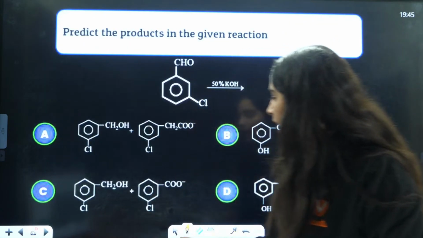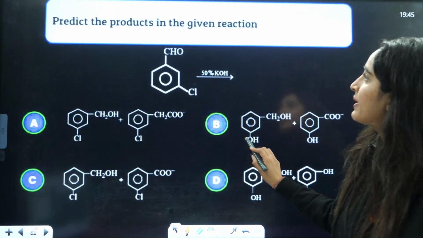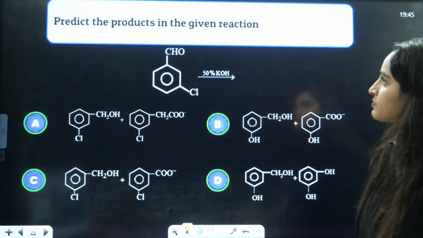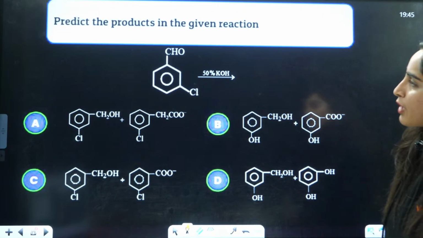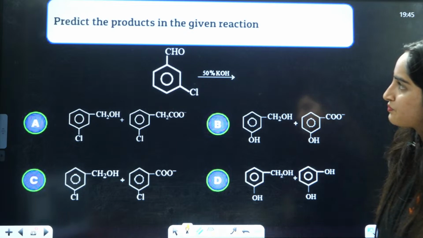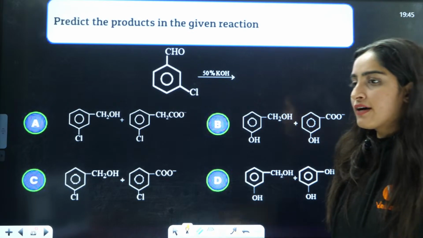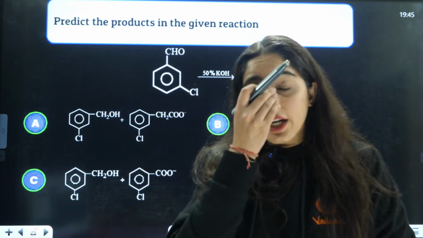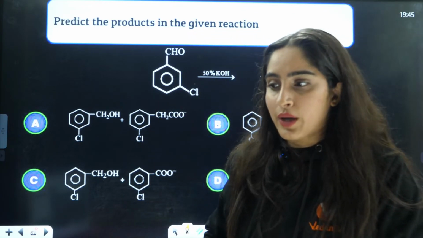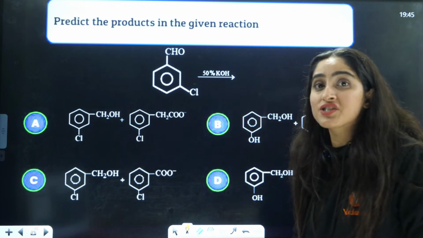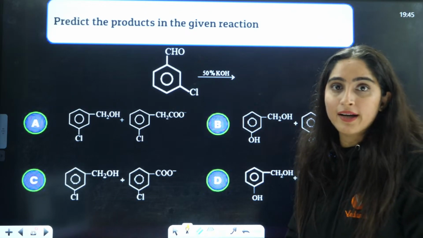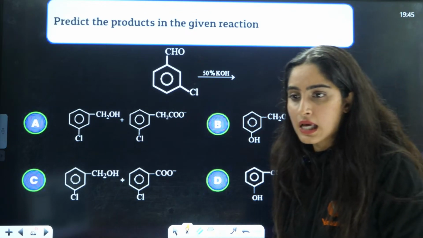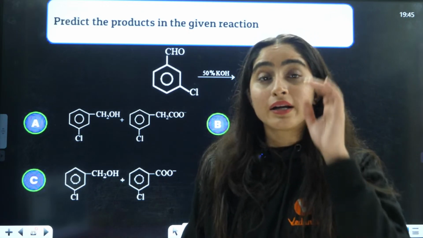Next beta, next question is, predict the products here. Firstly, though, you have to identify. See, the biggest problem is students are not able to identify which reaction they are asking you, right? For that, revision and practice are important. That's why I have come up with these kind of questions so that you're able to understand what